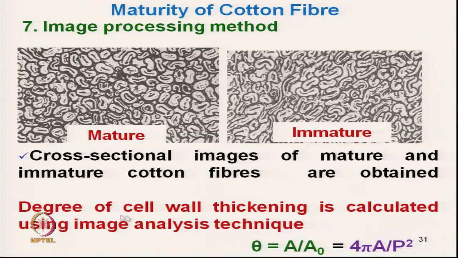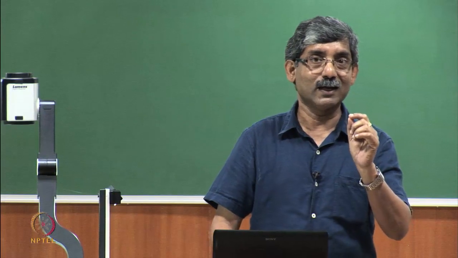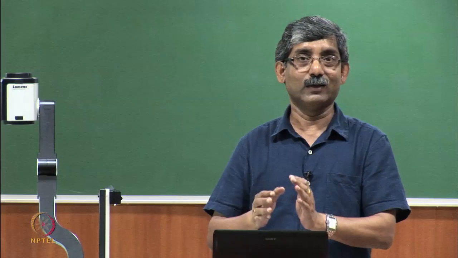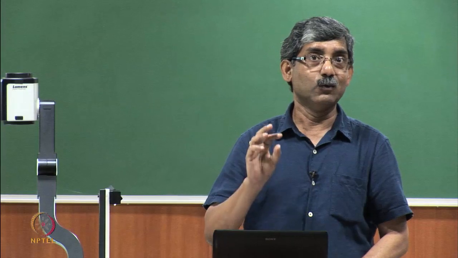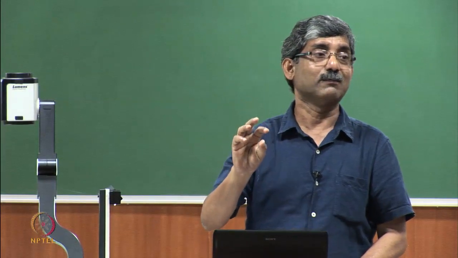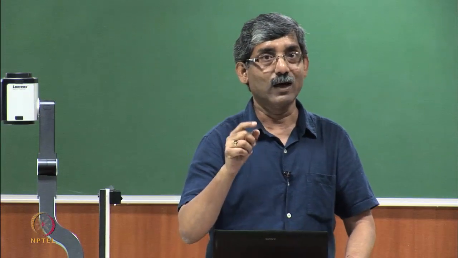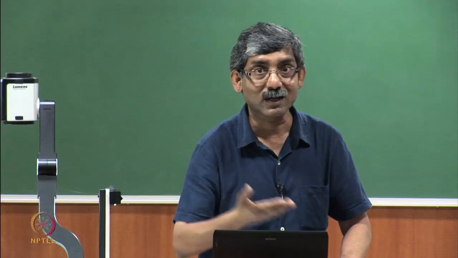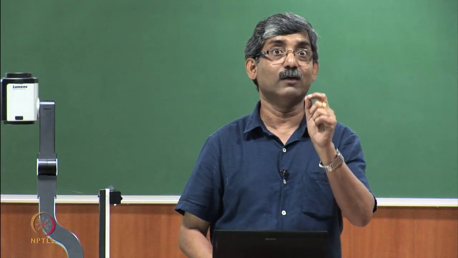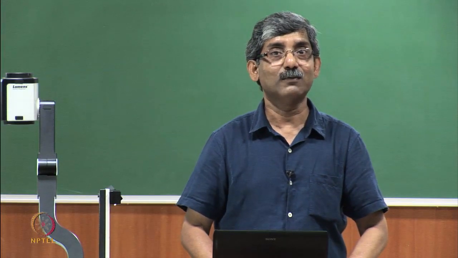Okay. The degree of cell wall thickening is calculated using this. So, it is very clear that we can measure the degree of cell wall thickening where we use the photographic principle, that means the light principle, where we can measure the cross sectional shape of the fiber. So, if someone asks which parameter we can measure if we measure the cross section of the fiber, that is the degree of cell wall thickening.